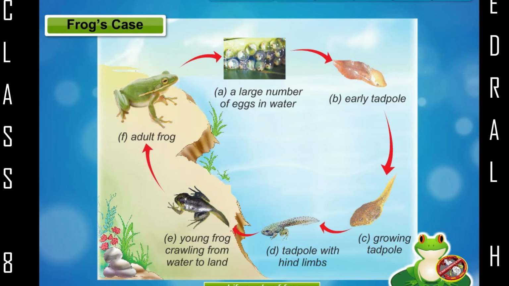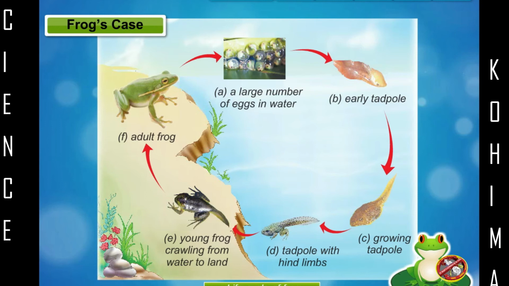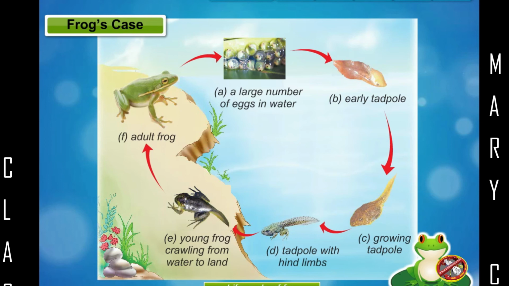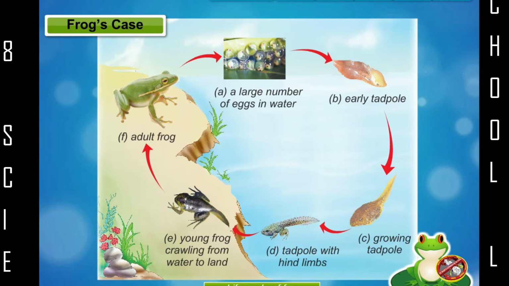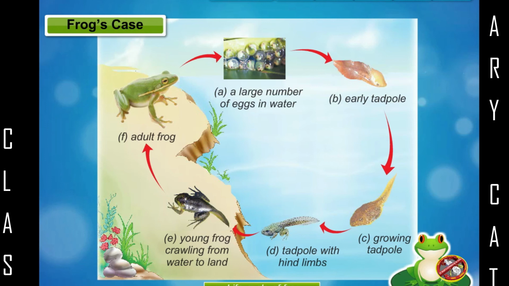After both the pairs of limbs are complete, the young frog crawls out onto the land. The frog reabsorbs the rest of its tail and continues to grow until it reaches its adult body size. The transformation of the larvae into the adult through drastic changes is called metamorphosis.